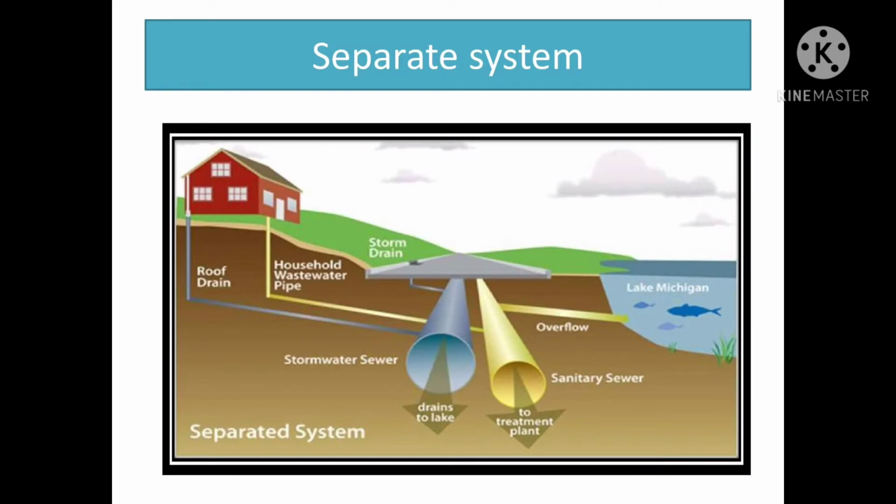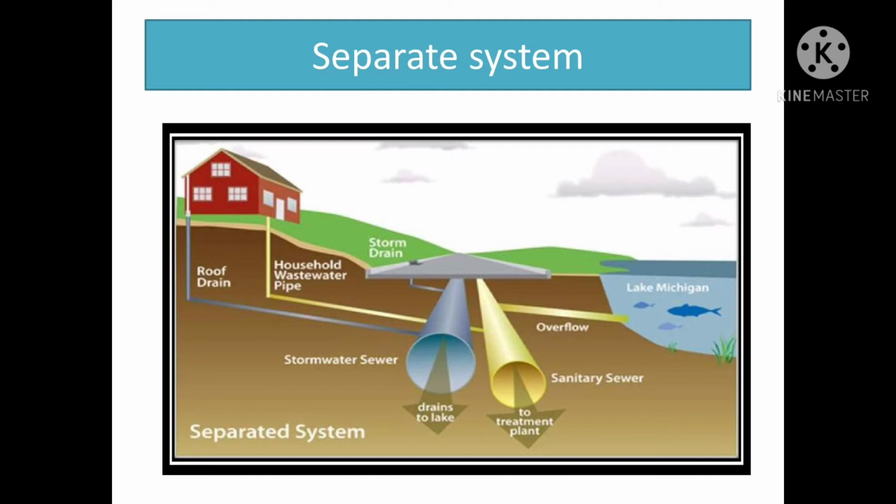For a detailed classification, go through this diagram. This is a separate system. In the separate system, two drain pipes are provided in the street surface. One is the storm water sewer, another one is the sanitary sewer. Storm water is nothing but rainwater.